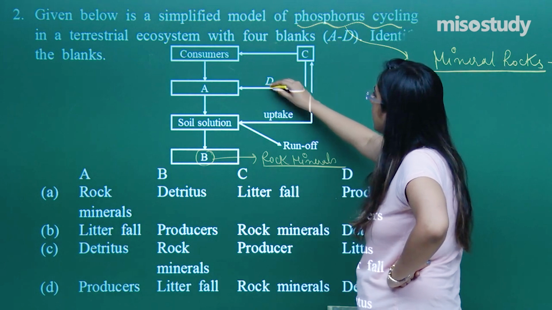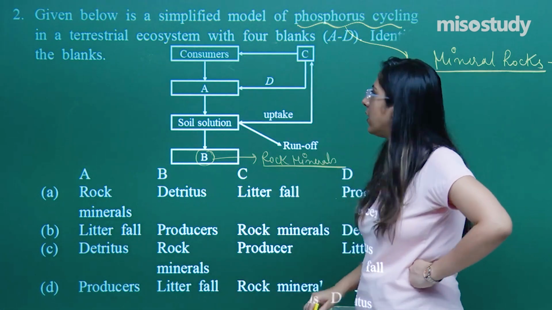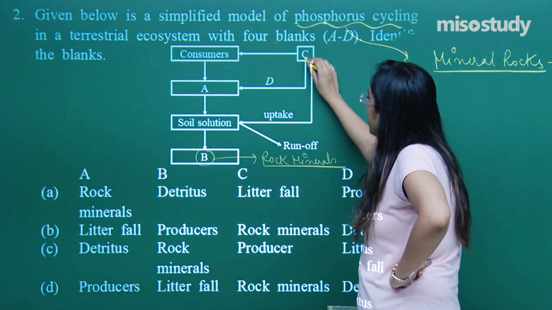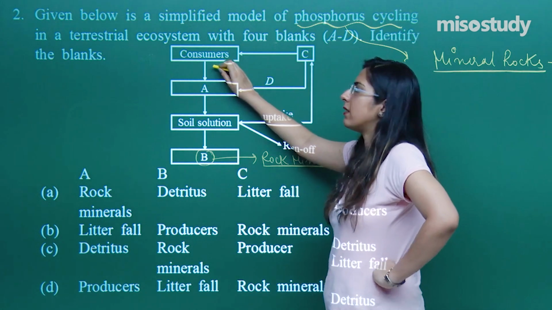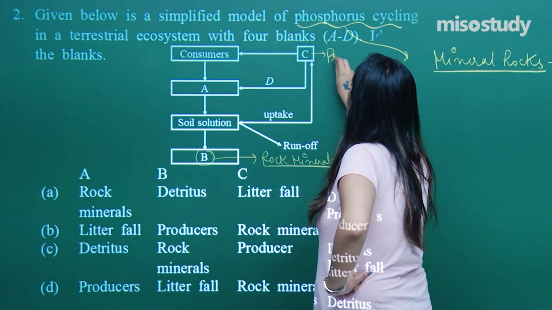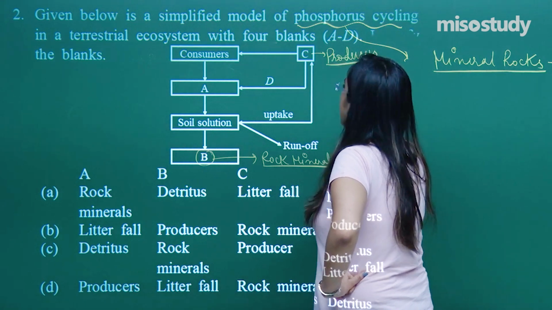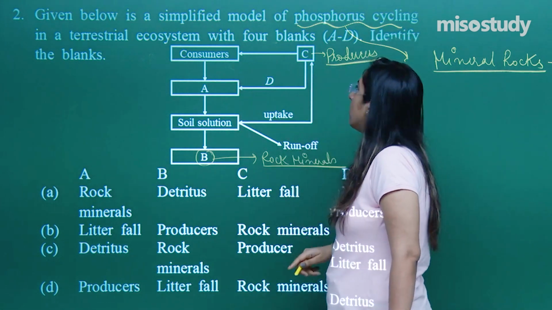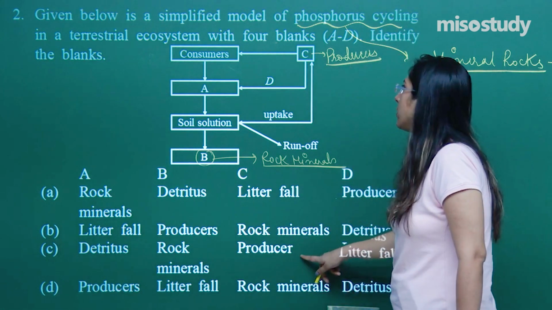D correctly indicates something which helps in degradation of the A, that is, conversion of D into A. Basically this C present over here, and here it is written consumers, so these might be some producers. Producers are depended upon by the consumers. Consumers feed upon these producers. So let's look for the option. The C is a producer.